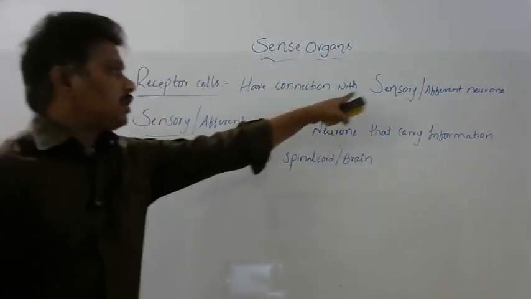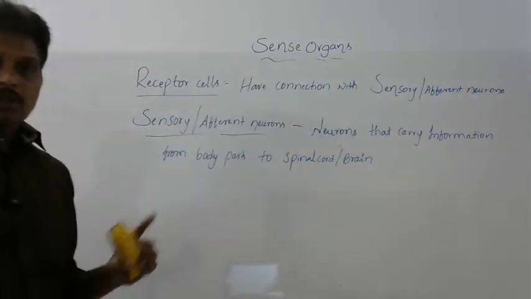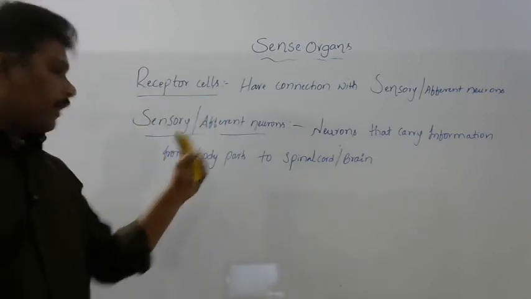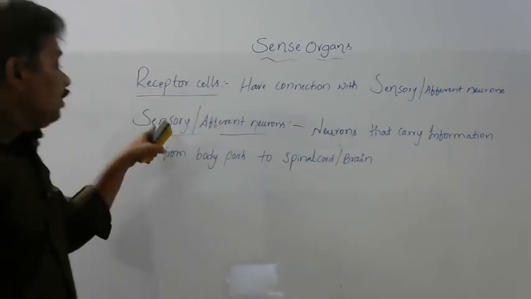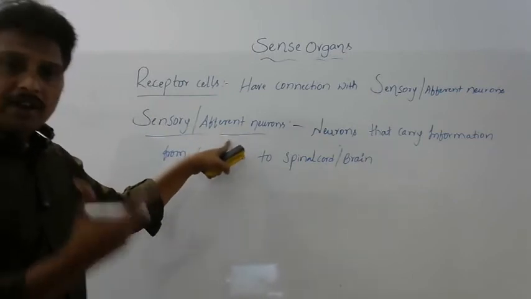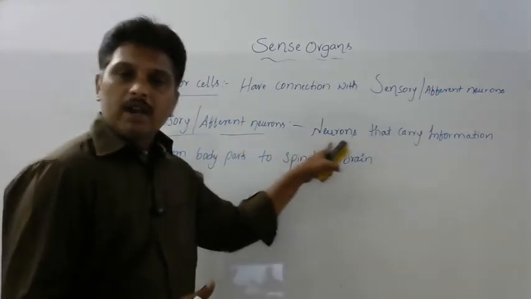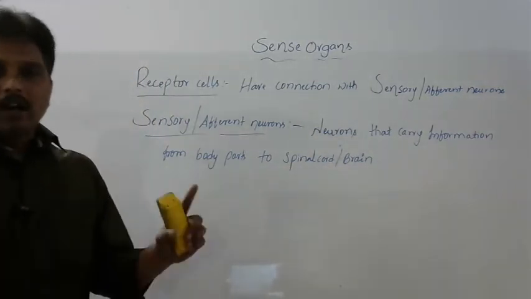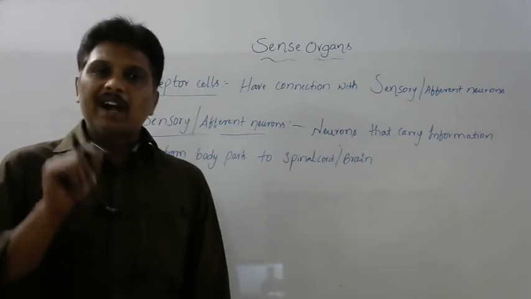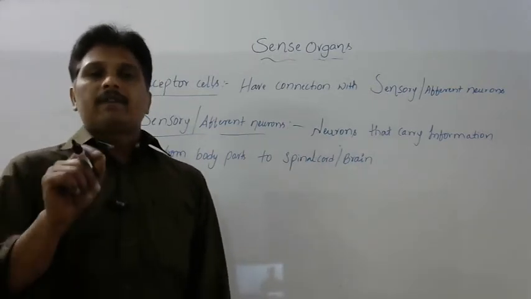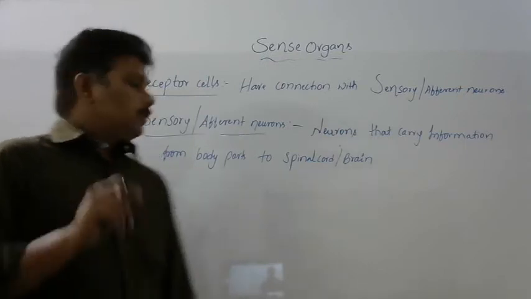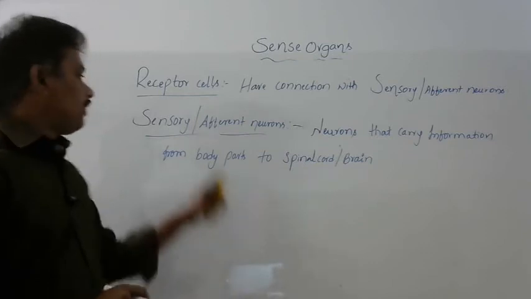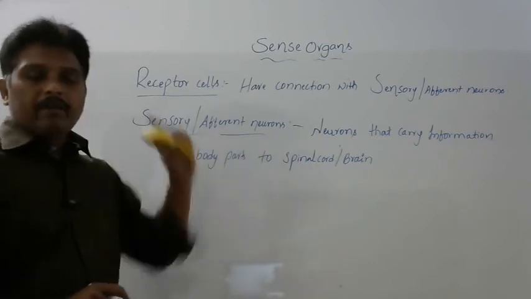Receptor cells have connection with the sensory or afferent neurons. Sensory neurons are also called afferent. Afferent means inside. What is the function of these neurons? These neurons carry information from body parts to the spinal cord or brain. The spinal cord and brain are the major parts of the nervous system in our body. That is why they carry information to the spinal cord or brain. Such neurons are called sensory or afferent neurons.